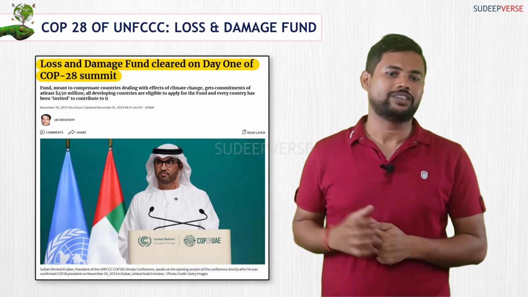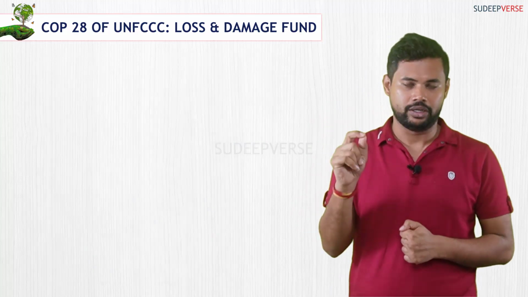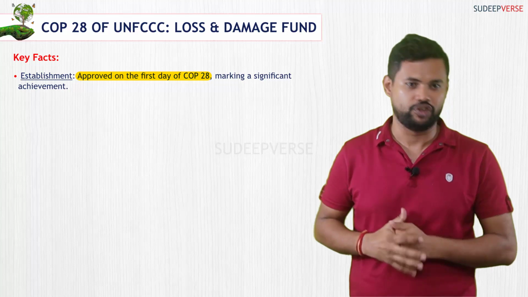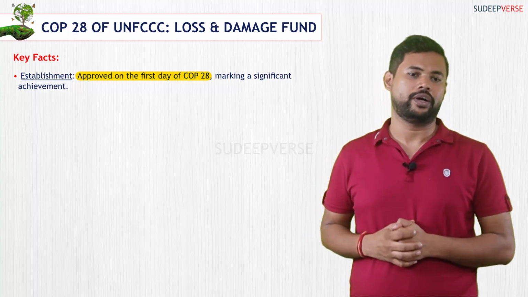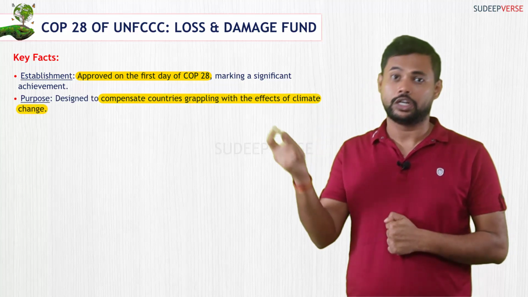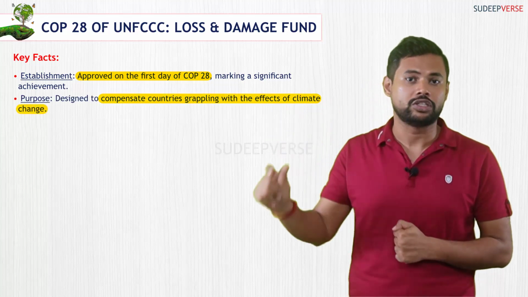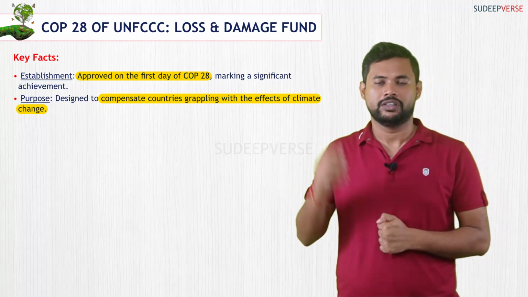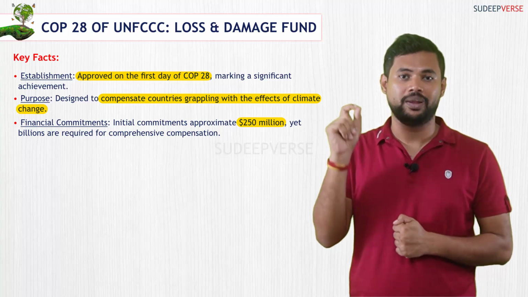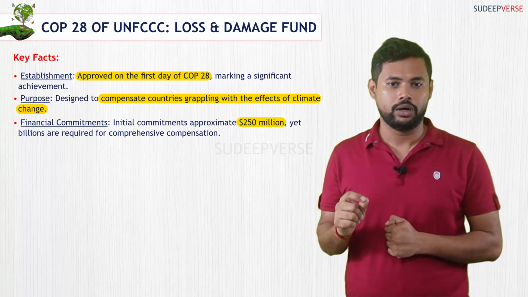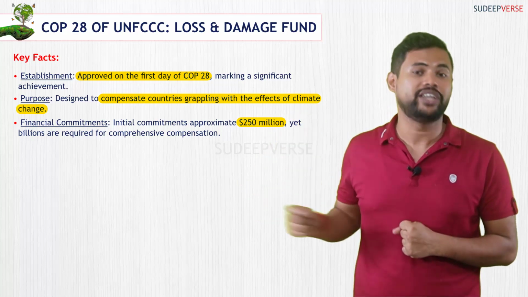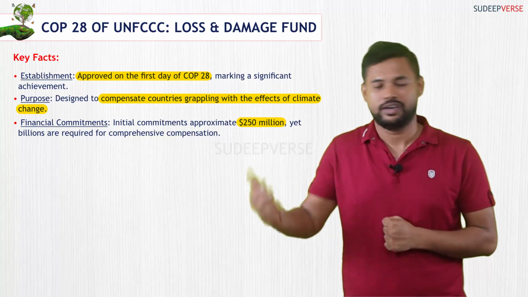First and foremost, loss and damage fund was cleared on the first day of the COP28 summit, which is a huge achievement. What is this loss and damage fund? The loss and damage fund is meant to compensate those countries that are already dealing with the consequences of climate change. The fund has received commitments worth nearly $250 million. However, billions are still needed to compensate those countries that are already suffering from climate change and its effects.